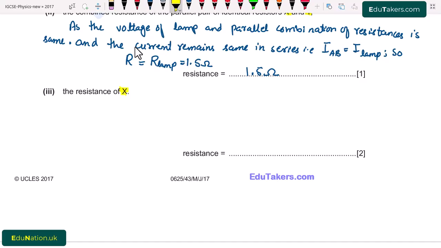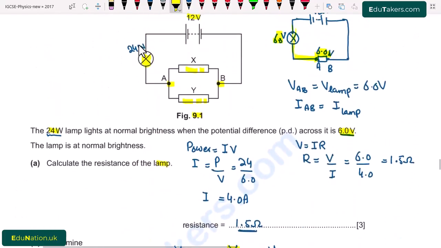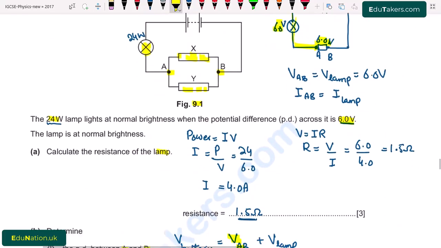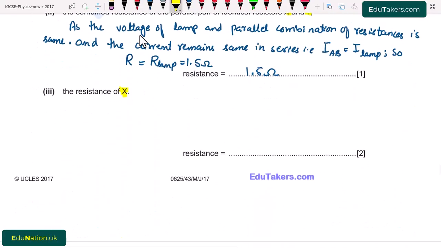The resistance of X. Now we have to find out the resistance of X. X is here in parallel combination with Y. So I write here 1 over R, that is equivalent resistor, will be equal to 1 over Rx plus 1 over Ry. Both of these resistance are identical.